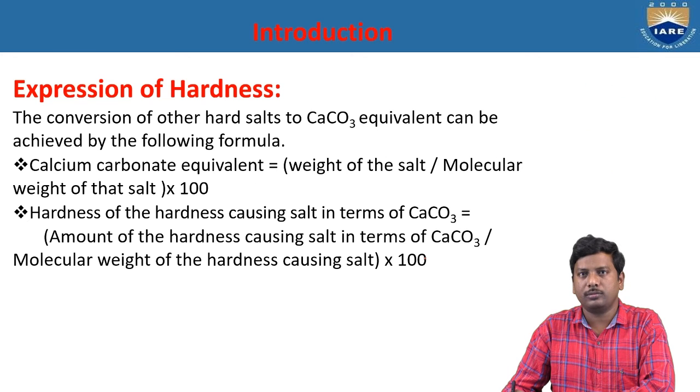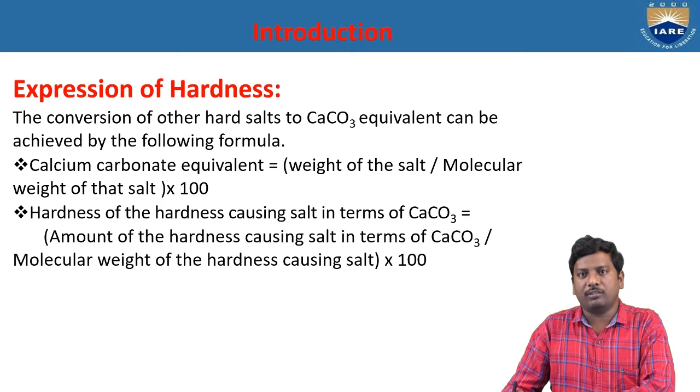Now let us see how to express the hardness of water. The hardness of water is always expressed in terms of calcium carbonate. The conversion of other hard salts to calcium carbonate equivalent can be achieved by the following formula: calcium carbonate equivalent is equal to weight of the salt divided by molecular weight of the salt, into 100. The weight of the salt is given by the problem, and the molecular weight is determined with the help of the molecular formula.